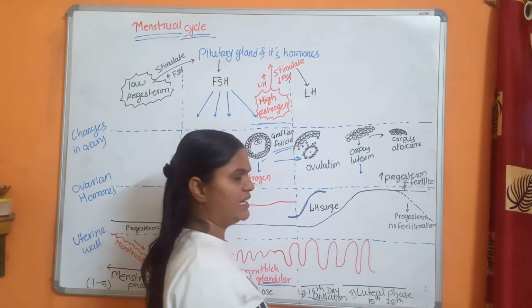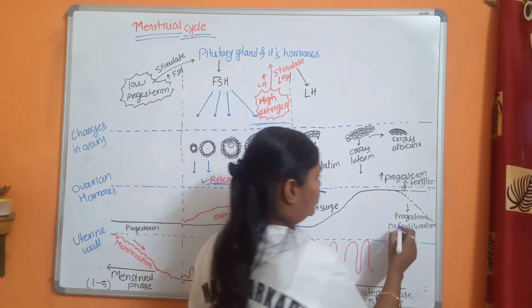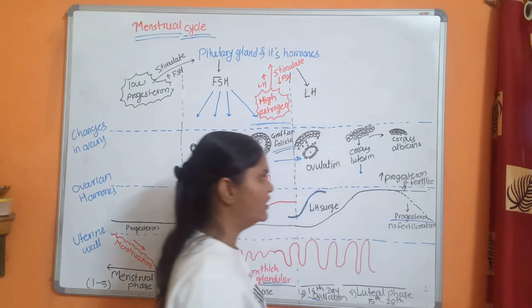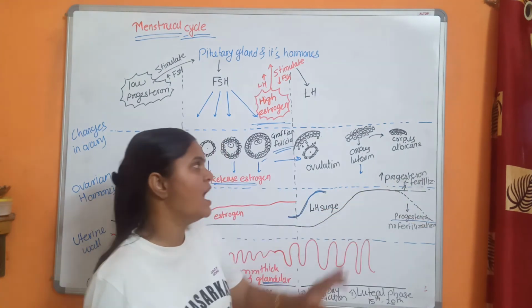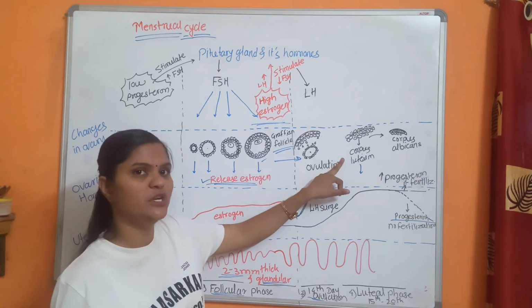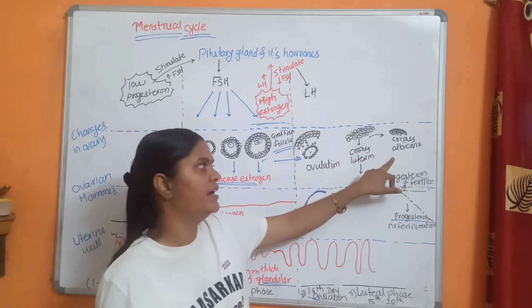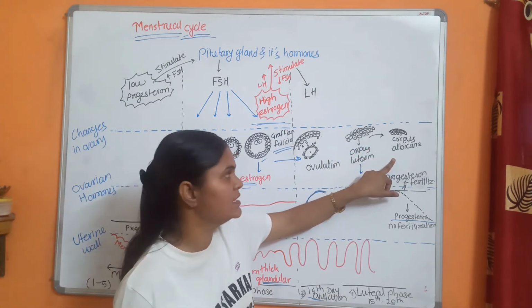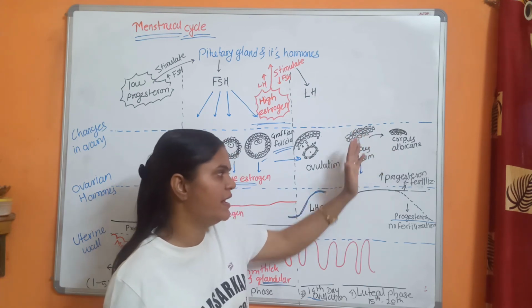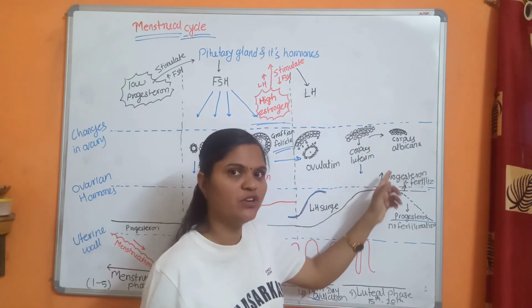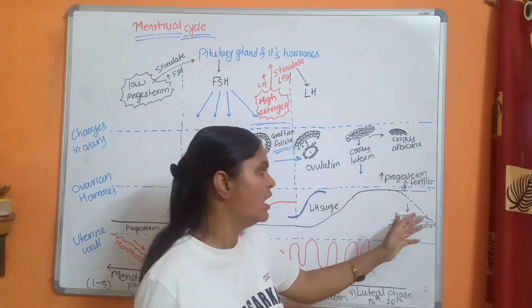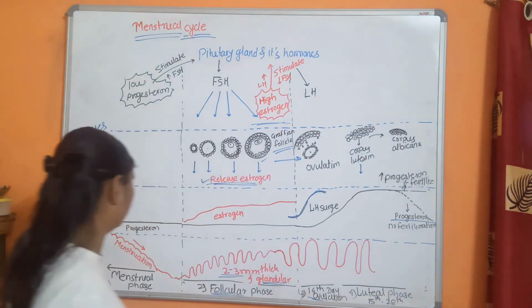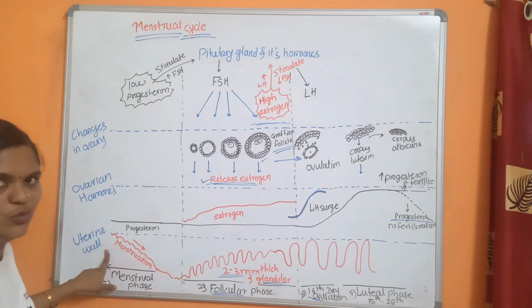But if fertilization does not take place, then the level of progesterone decreases. The corpus luteum is converted into the corpus albicans, and in that phase there is no secretion of progesterone. That low level of progesterone again causes the rupture of the endometrium. So this is the cyclic change.